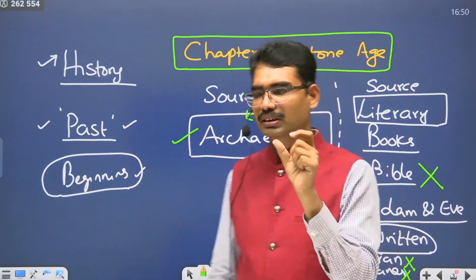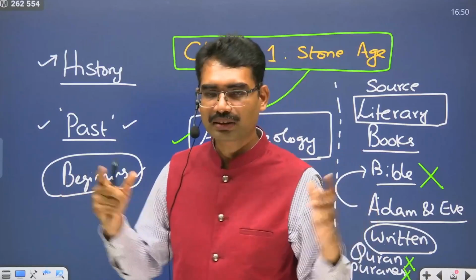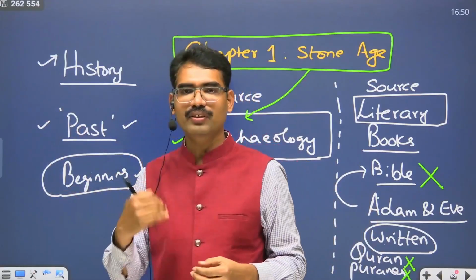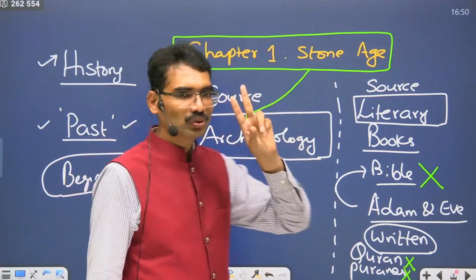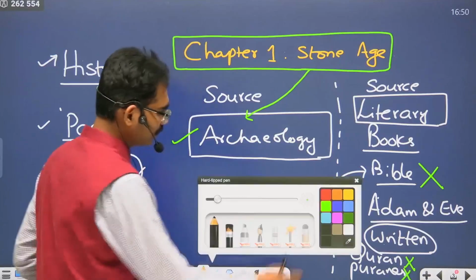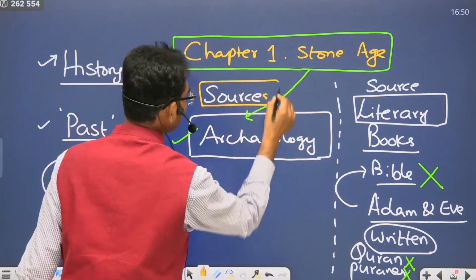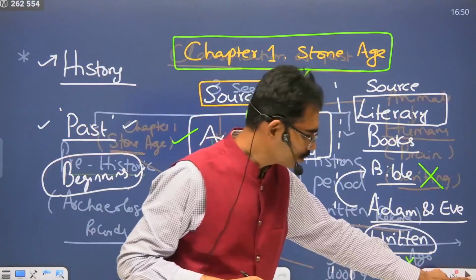So far we have dealt with the classification of the past. History means record of the past, record of our ancestors' life. In that, we have two sources. Therefore, I am introducing this term. What are the sources to understand our human past? We have two sources.